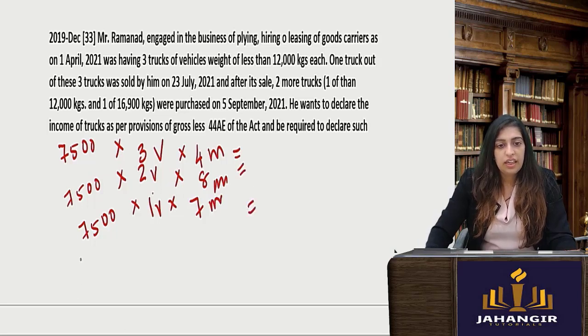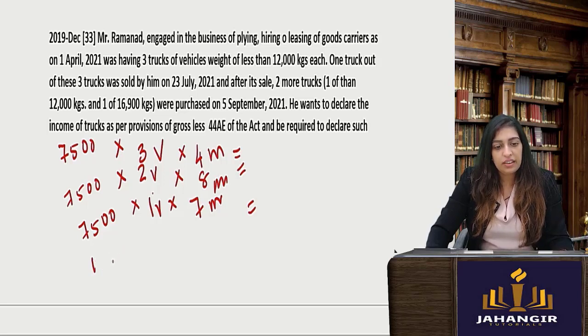Next. And then after that, there was one more of 16,900 kgs. Now that means it is how many? 1 ton is 1000 kilograms. Now if it is in point, you will get 16.9. Please convert it into 17 tons. So 17.